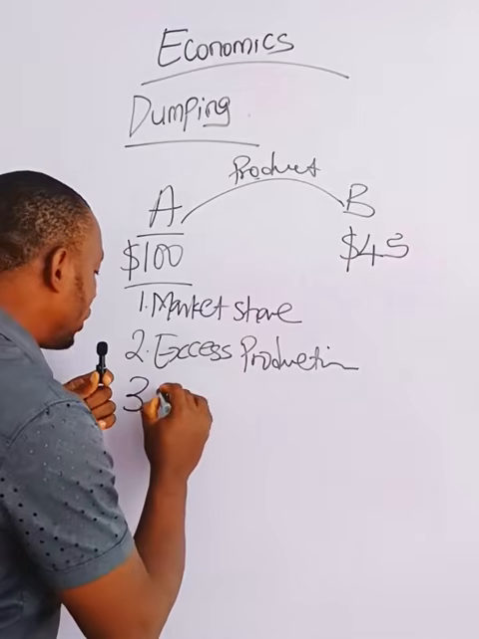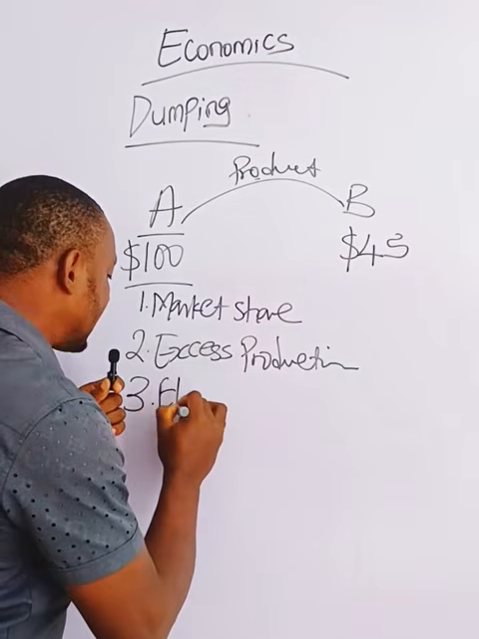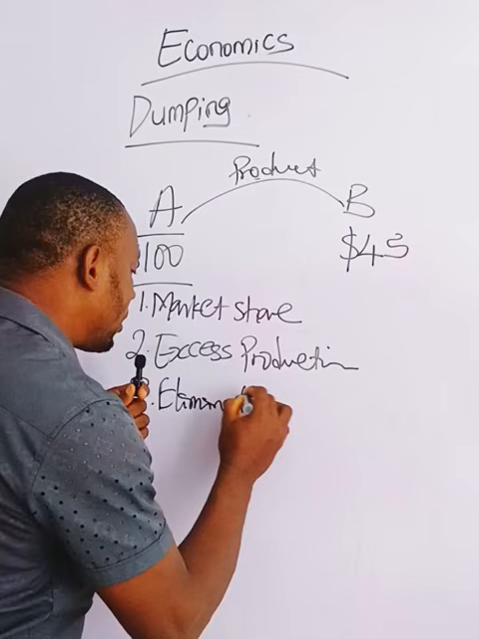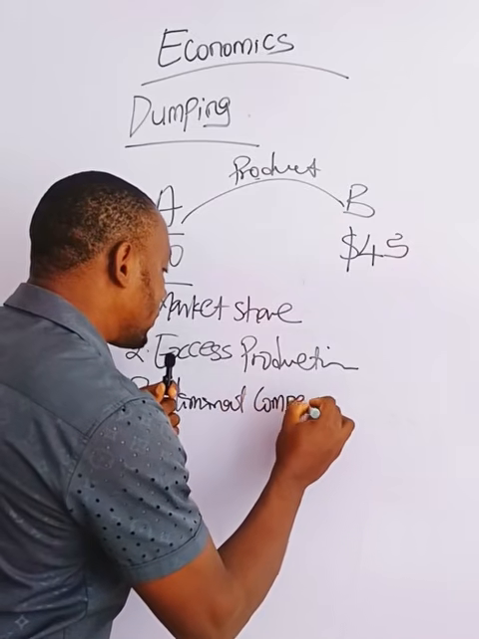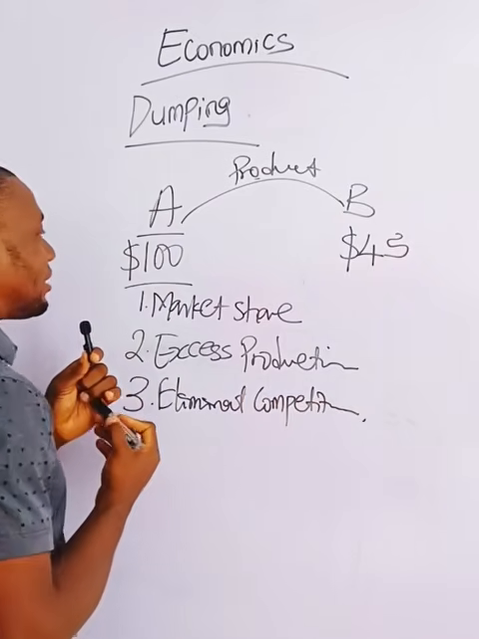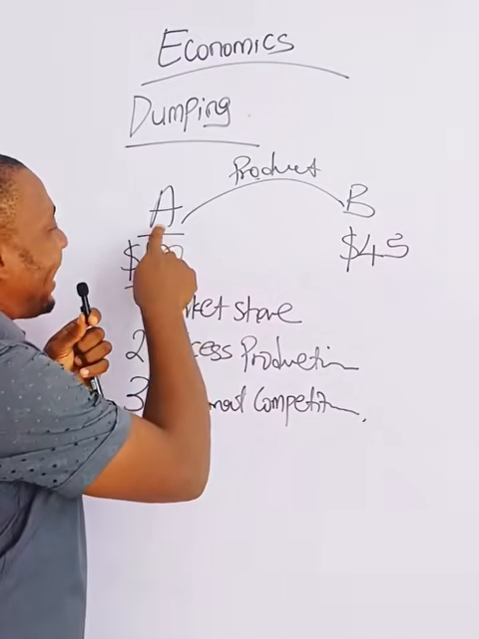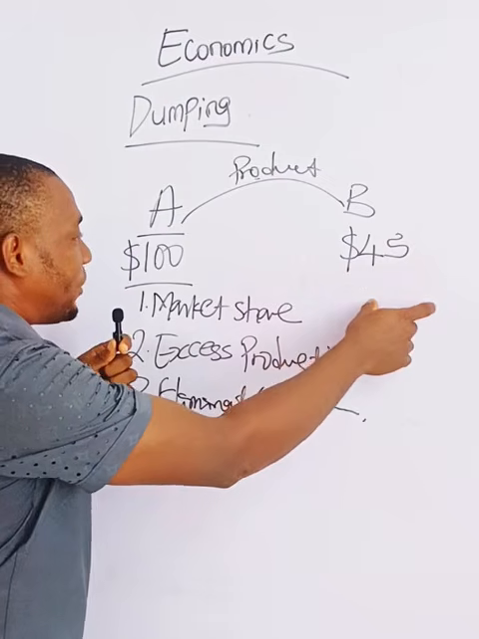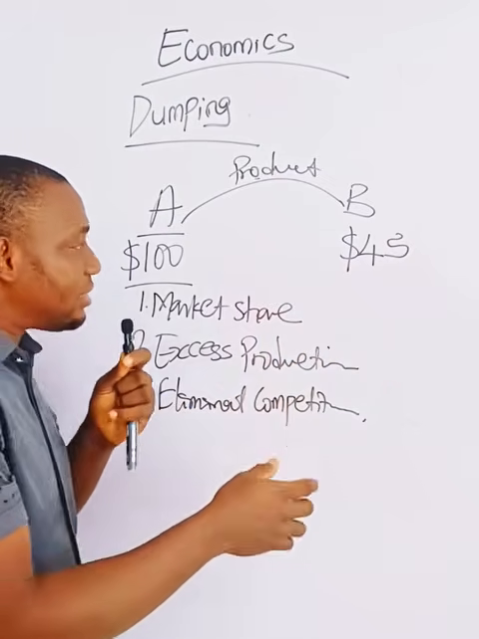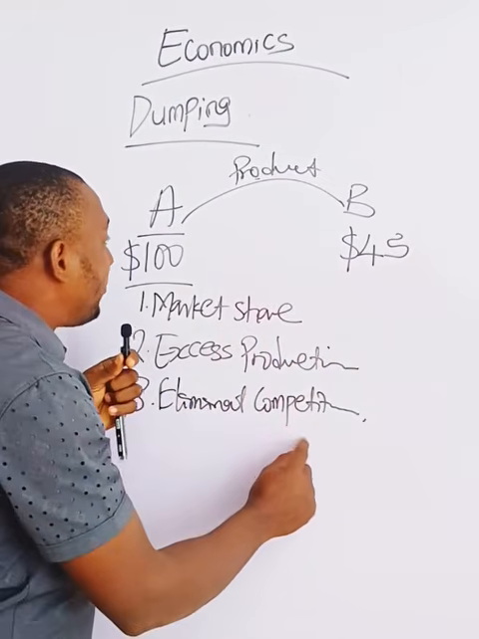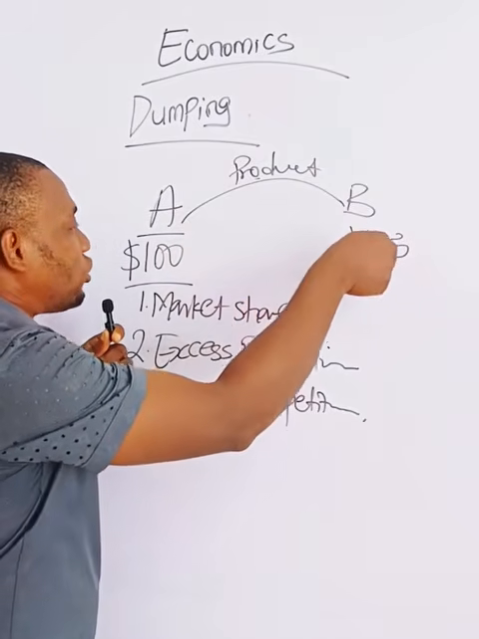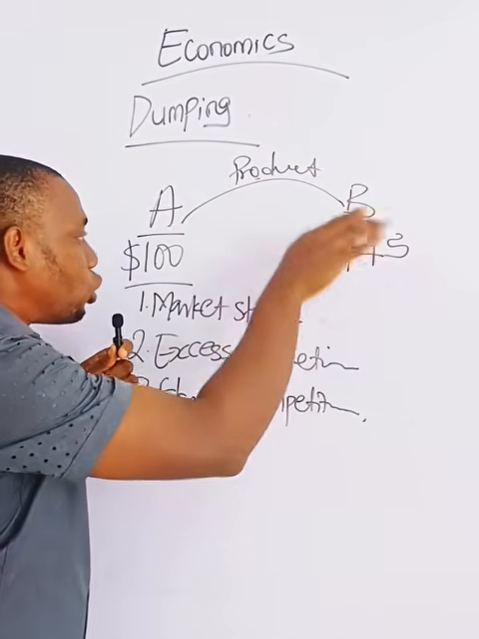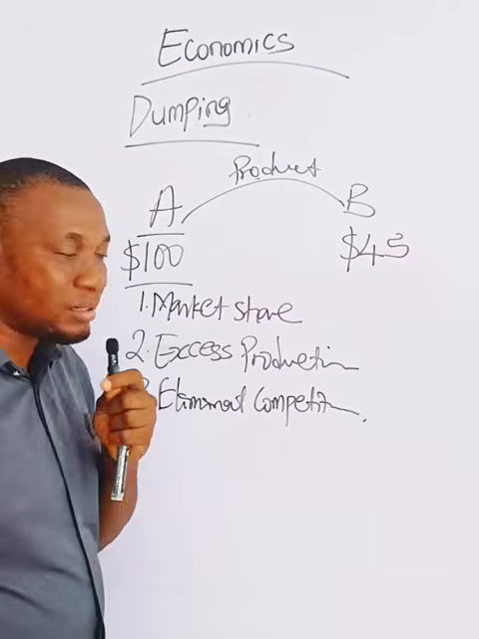Another reason that country A pushes goods or products to country B and sell at a lower price is to what? Is to eliminate competition. All right. If country A has competitors in country B, a lot of competitors selling at normal price, one of the ways to eliminate competition is to export into those countries and what? Lower your price. It's called dumping.